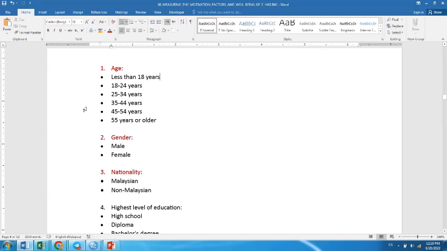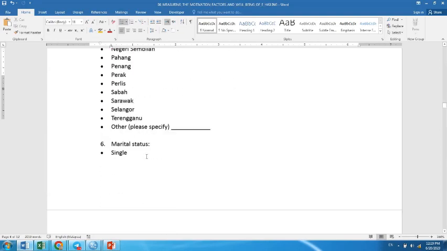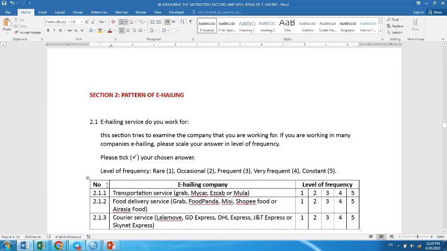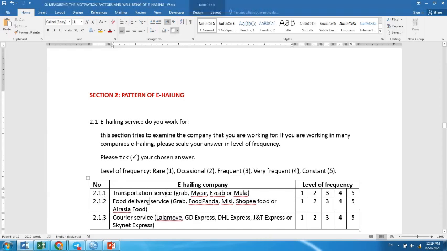The red one is this one. Inshallah, I will cover it in our video. And then we have the pattern of e-hailing. We have three sections here: transportation, food delivery, and courier service. And then we have a level of frequency: rare, occasional, frequent, very frequent, and constant.